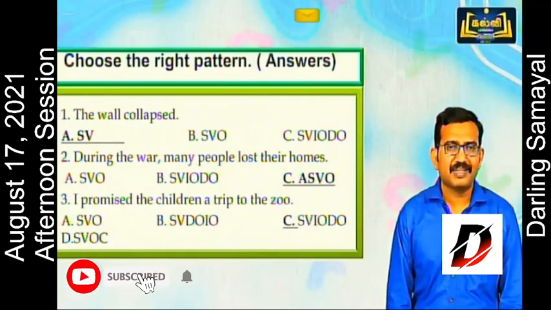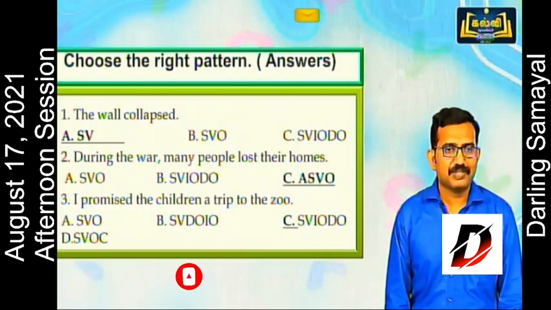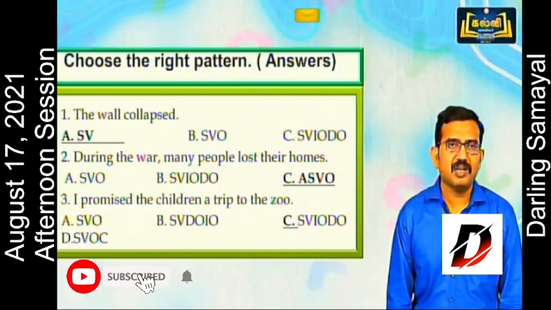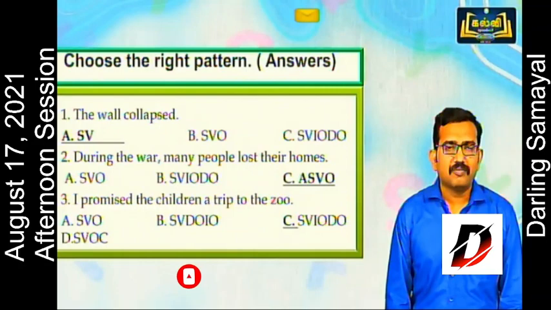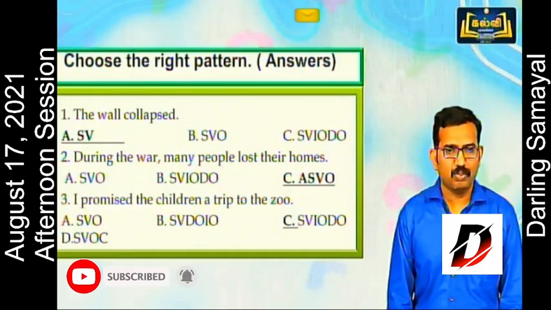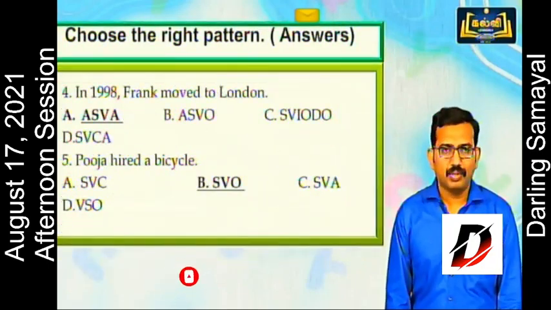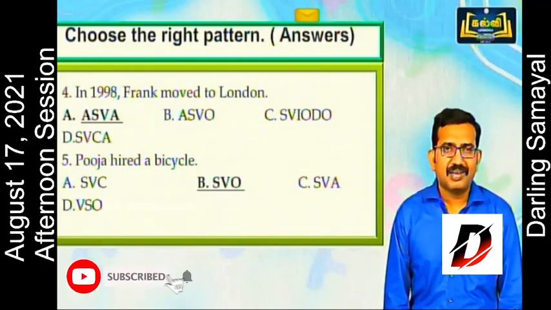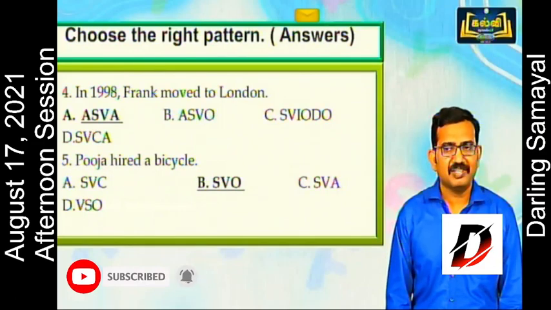The wall collapsed is an example for subject plus verb. The second question is, during the war, many people lost their homes, and the answer is ASVO. The third question is, I promised the children a trip to the zoo. The option is SVIO, that is IO and DO. In 1998, Frank moved to London. The right answer is ASVA. Pooja hired a bicycle is the question, and the right option is SVO.